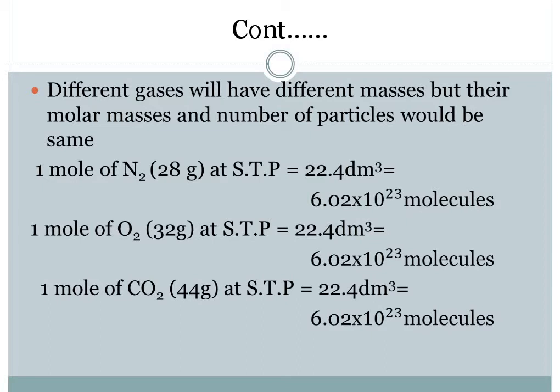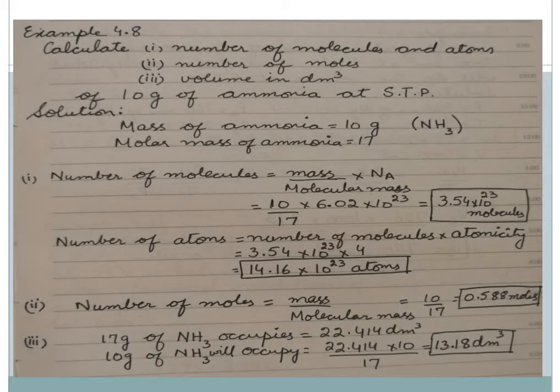Similarly, if we take 1 mole of carbon dioxide, now again its mass is different, that is 44 grams, but its molar volume is fixed, that is 22.4 decimeter cube. Similarly, its number of particles or molecules is also fixed, that is 6.02 into 10 raised to power 23 molecules. So the important thing is to remember what things are changing and what things are fixed.